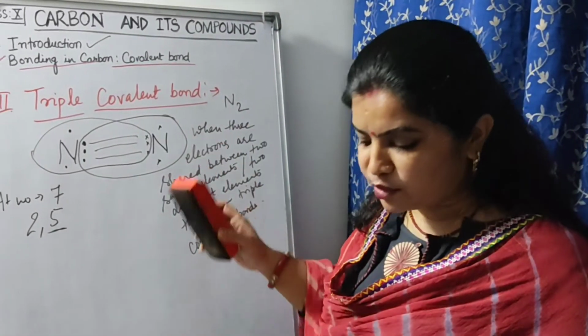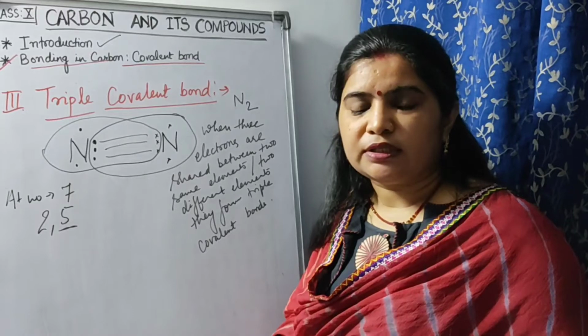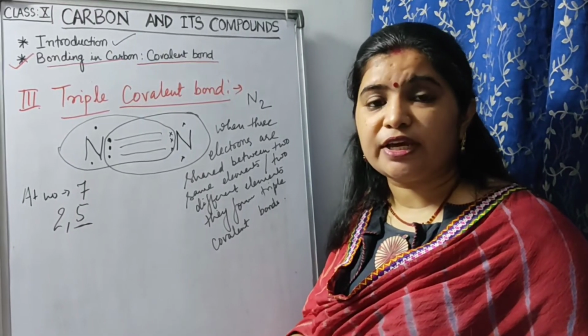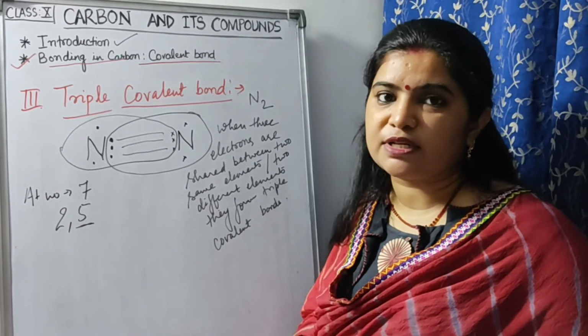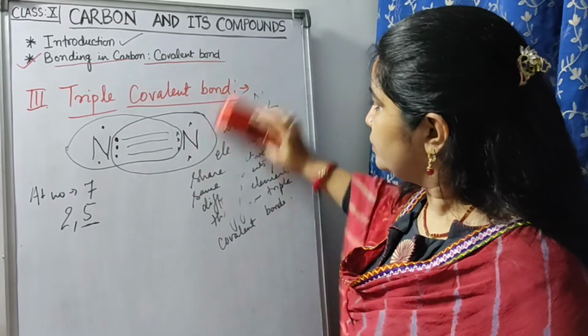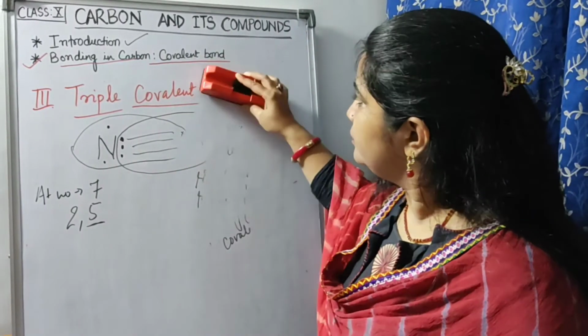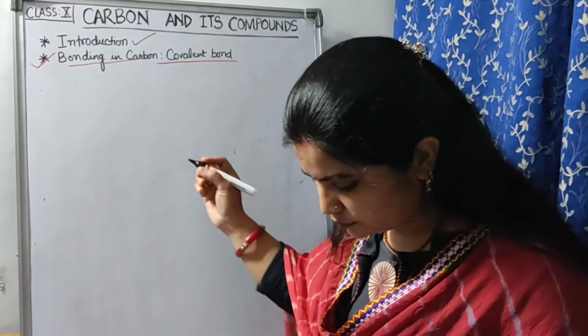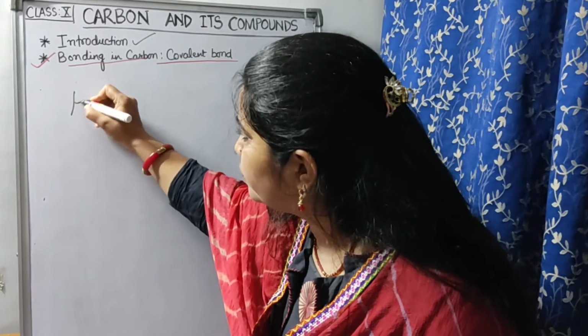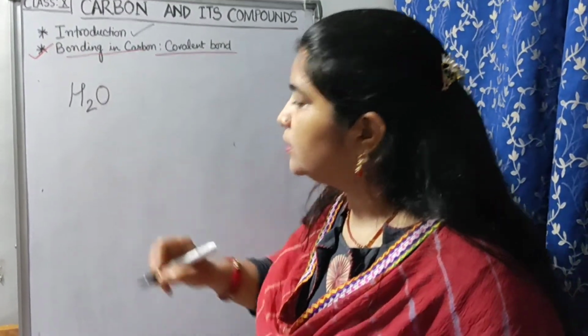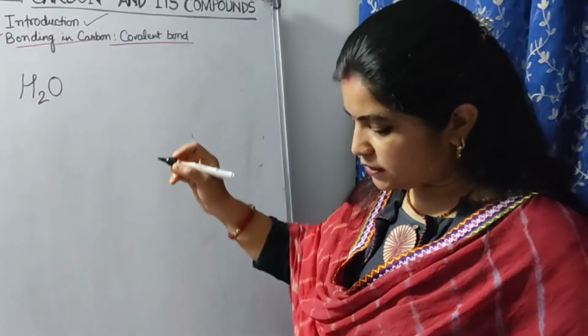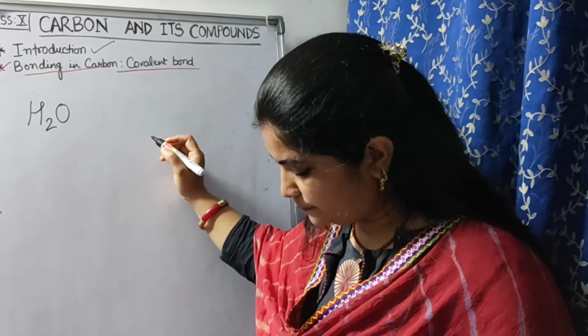Now coming to some of the compounds that we will discuss, in which sharing is done but still some of the electrons are left. So look into it. In case of water, how does sharing of electrons take place?